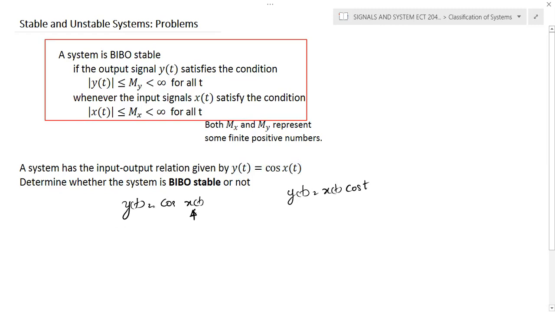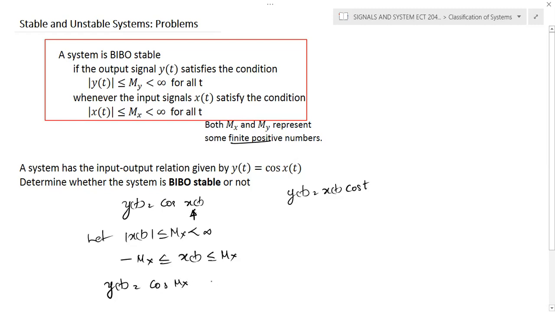Now we'll discuss y of t is equal to cos x of t. Again, we can assume that the modulus of x of t is less than or equal to mx. That's a maximum value. It's a finite positive number, which is less than infinity. Or you can write x of t is between minus mx and mx. And in this particular expression, you can substitute x of t. So y of t becomes cos mx, or in the other case y of t is equal to cos minus mx.